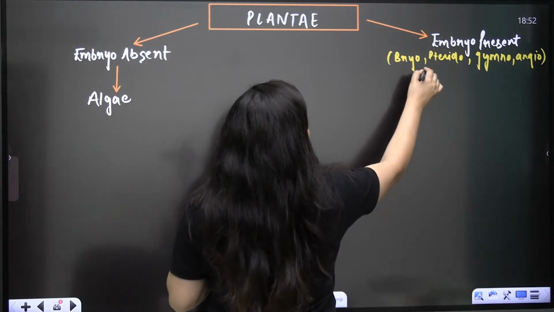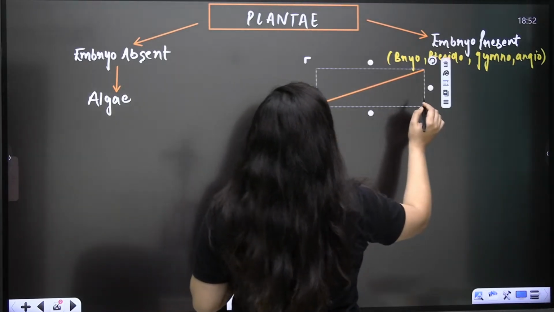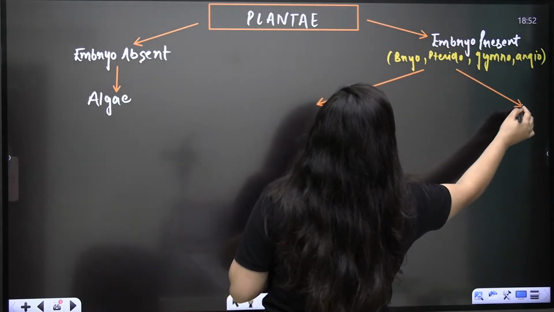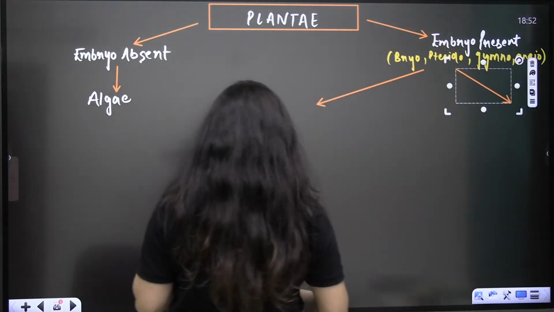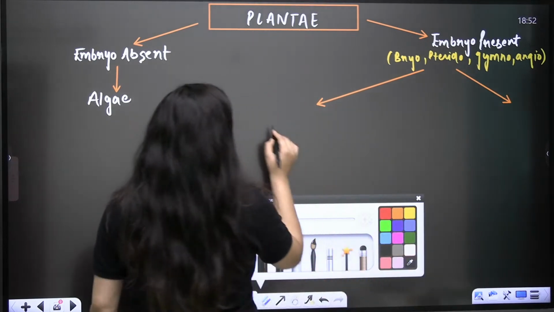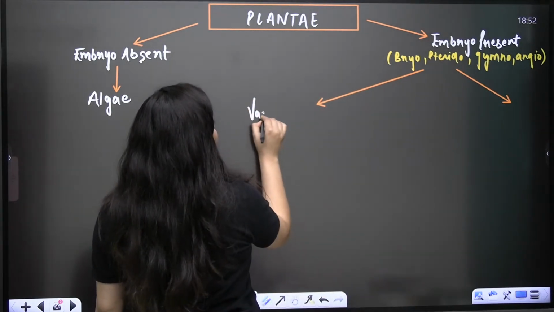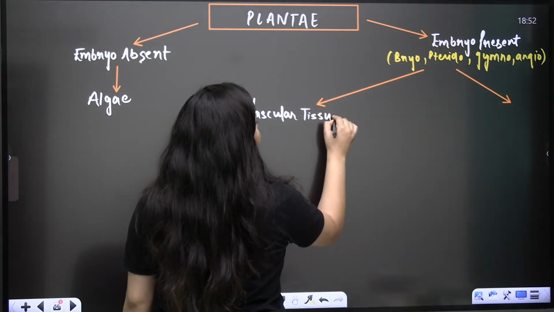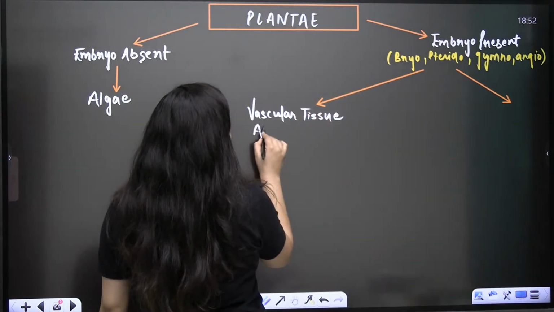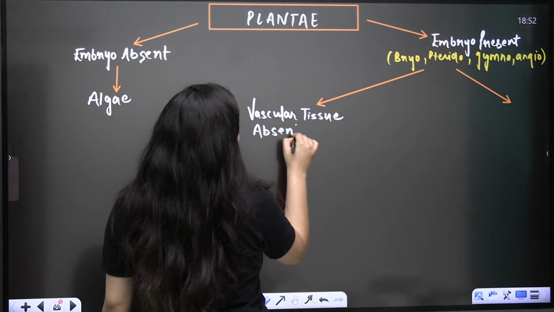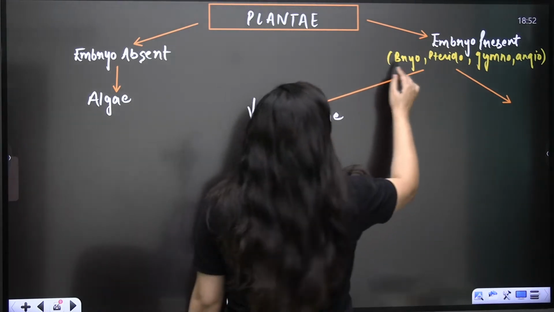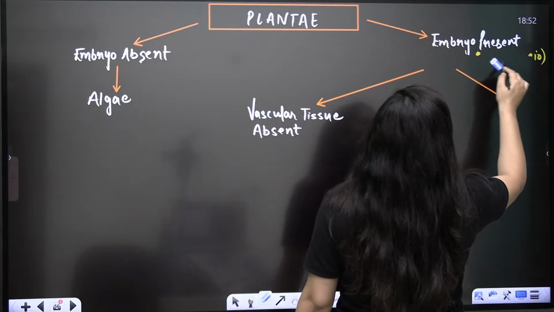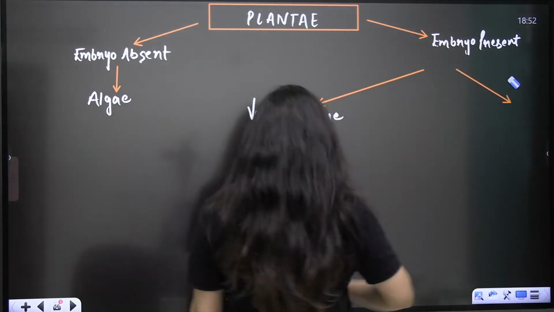Next is vascular tissue absent. The first character is embryo present.